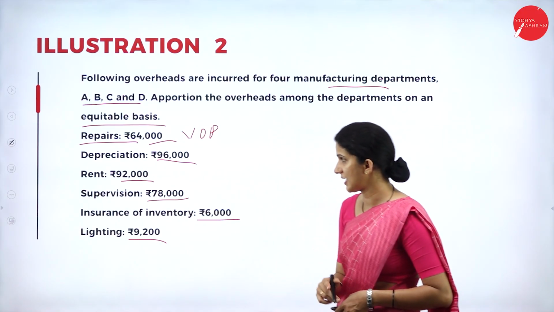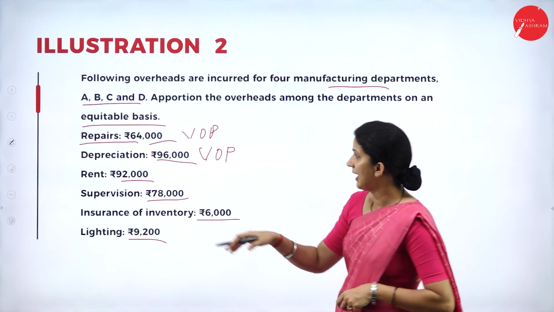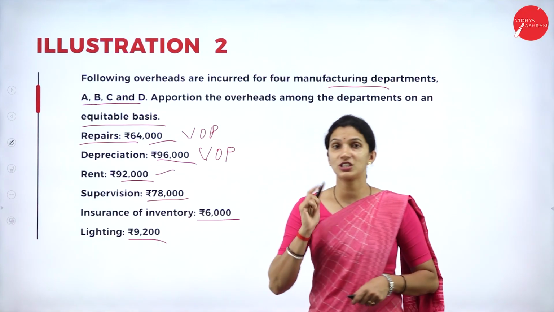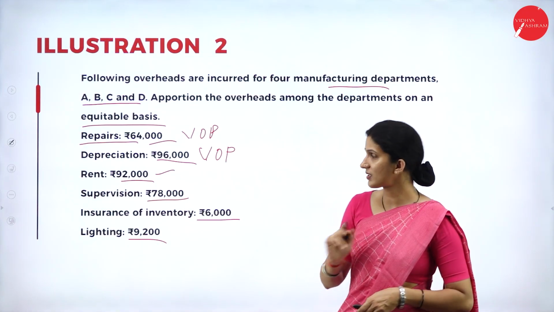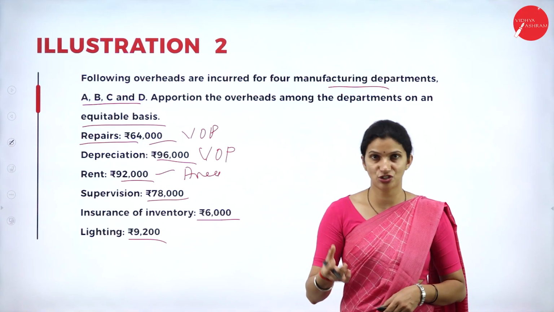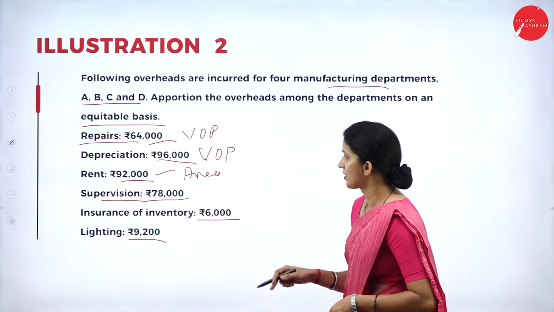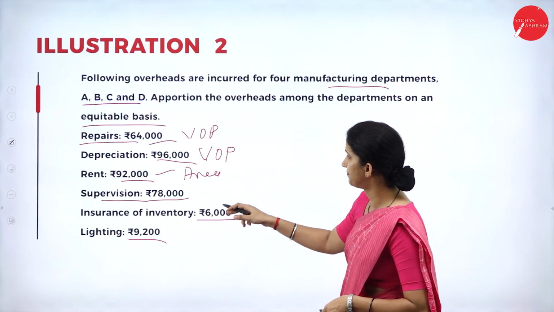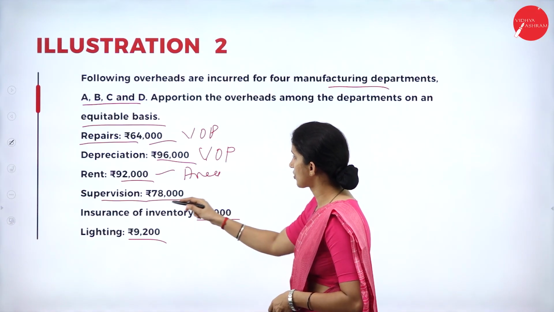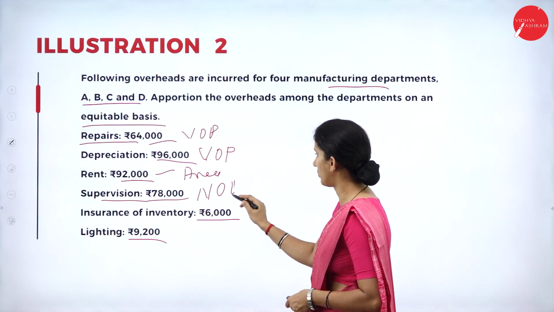Then we have depreciation, again it will be taken on the value of plant. And then we have rent. Usually rent is paid for the building. So what is the basis we have? It is the area occupied by each department, so that will be taken as the basis. Then we have supervision. So for supervision, the basis of allocation is the number of workers.